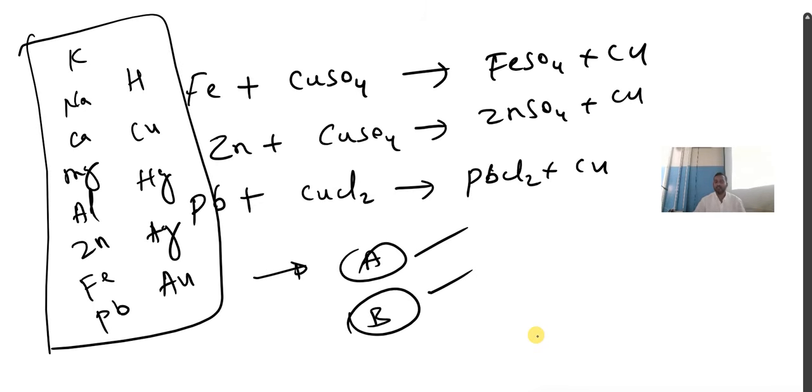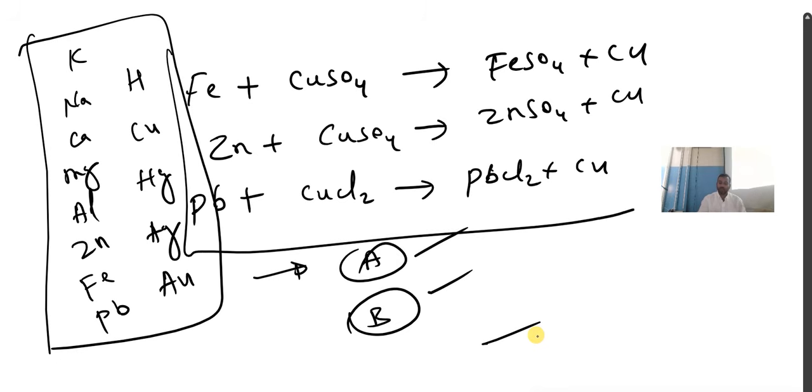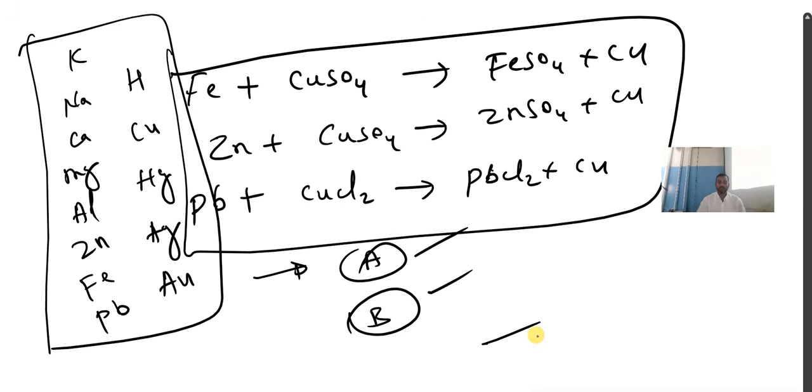Remember now reactivity series. By using this reactivity series, you need to identify which is the highly reactive metal and which is the least reactive metal and where the displacement reaction can take place. And remember these three reactions which I give you now. Understood? Remember the order. The first reaction is Fe, second reaction is Zn, third reaction is Pb. So you have to arrange them in order.